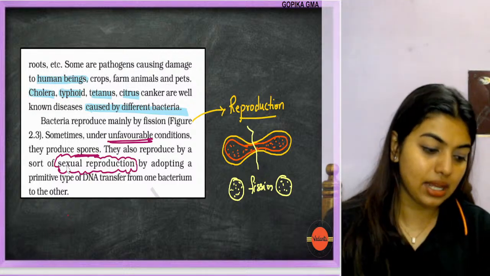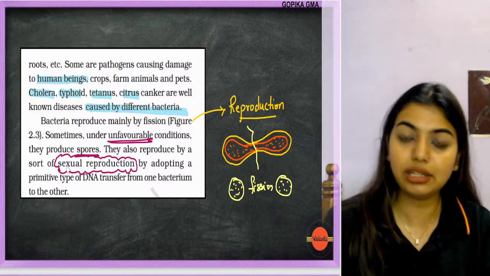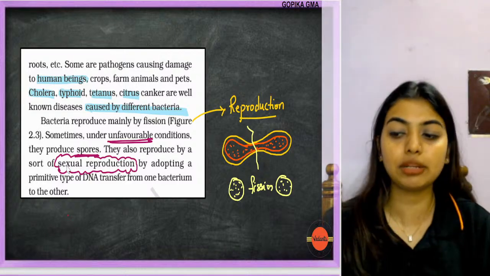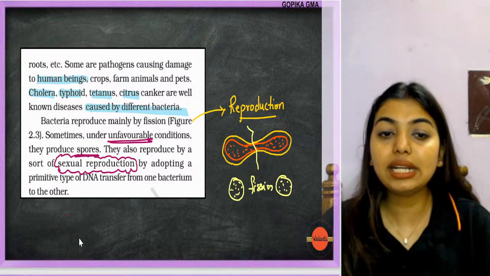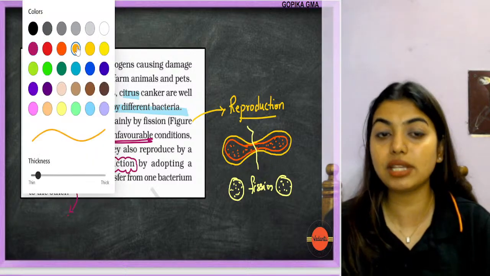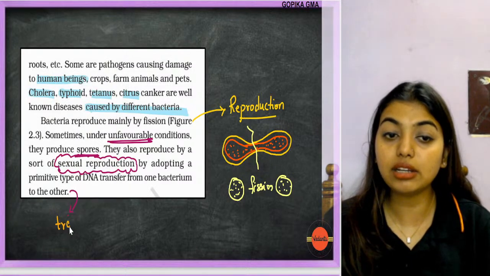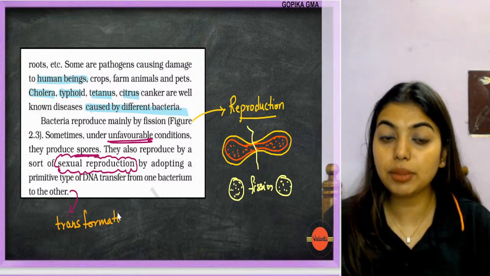How is that possible? That is when people said, wait a minute, bacteria actually does sexual reproduction, but not in a full-fledged way like how we know, but they do something called transformation, which you will be studying in the molecular basis of inheritance chapter under Griffith's experiment. Transformation or transforming principle you study.